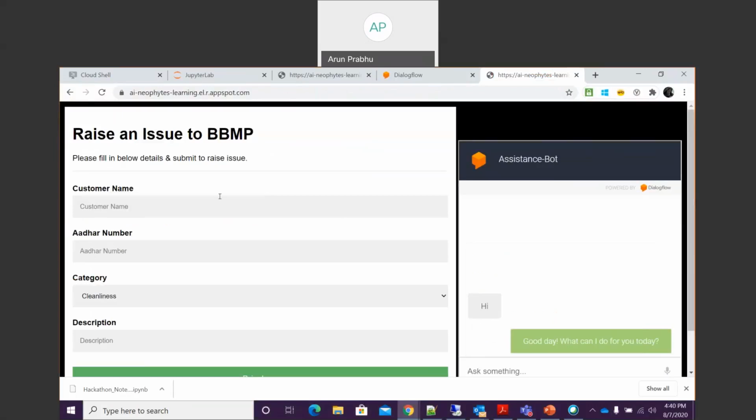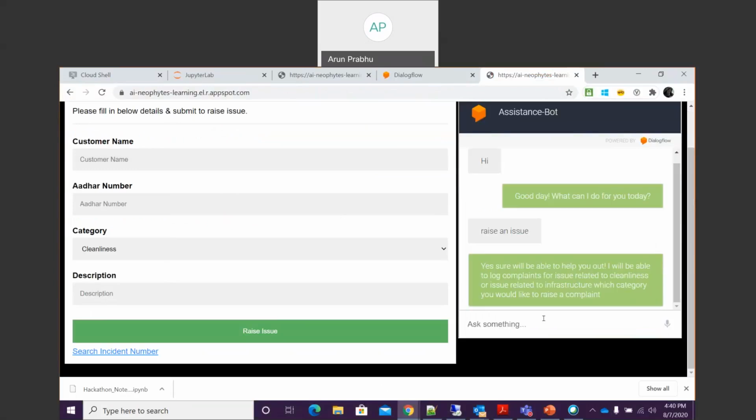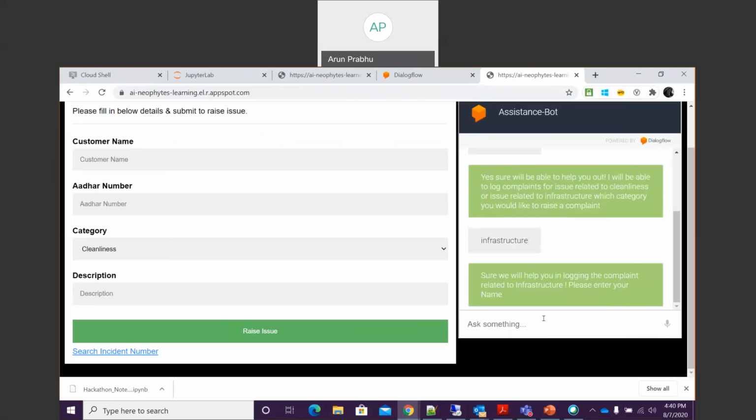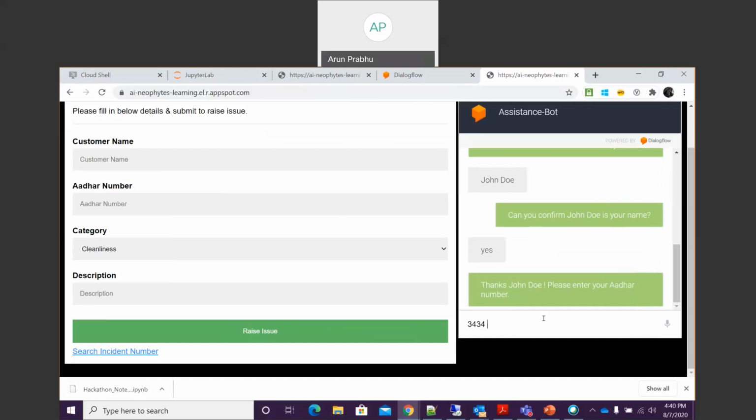So the user can feed the input via the form in the left panel, or you can also feed the issue via this bot with the virtual agent. There is an issue. So it's asking for a name for me. Yes, so it is asking for a few other pieces of information.